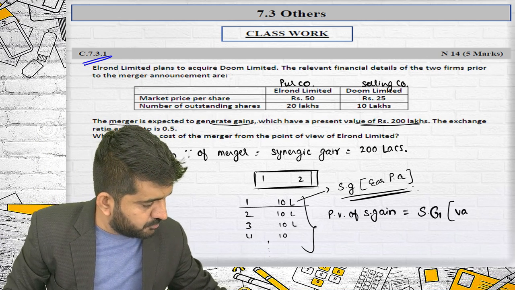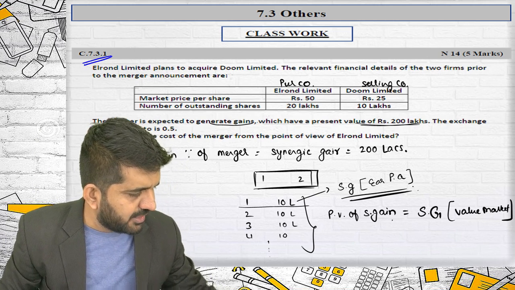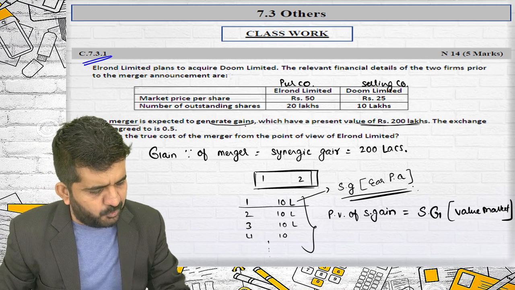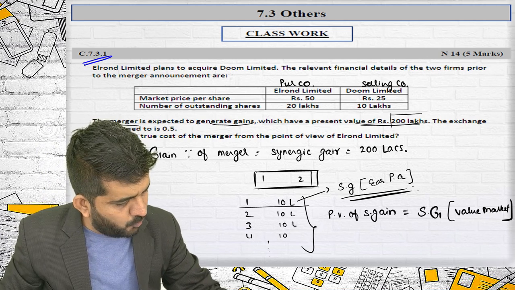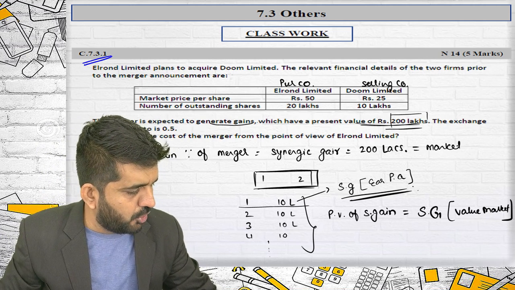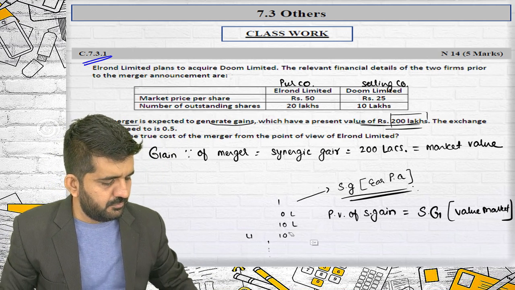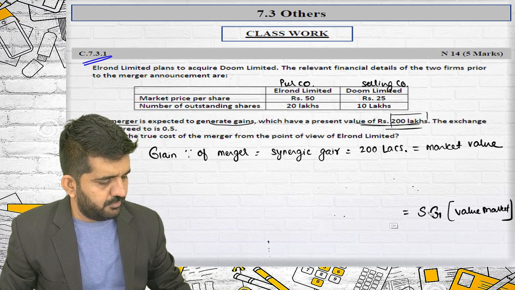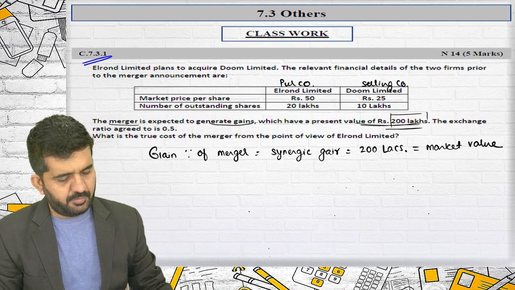It is in terms of value, or you can even term it as market value. Are you getting it? So the merger is expected to generate gains which have a present value of 200 lakhs. So this is based upon market value. Synergic gain based upon market value. Alright.